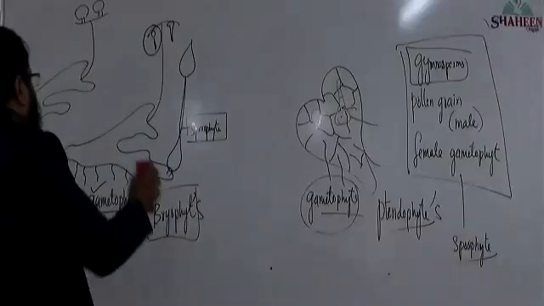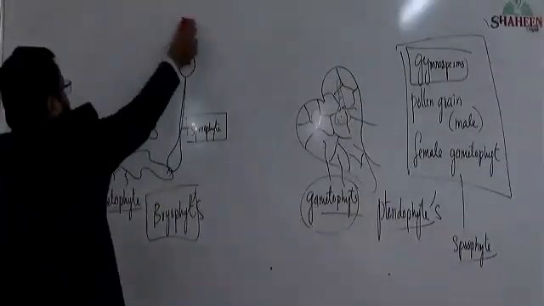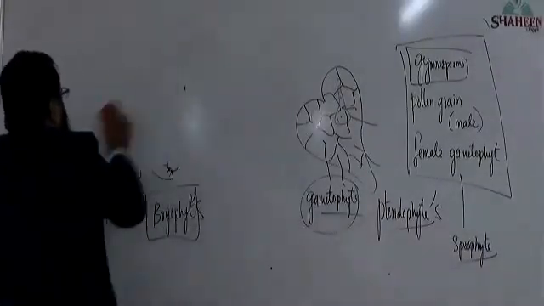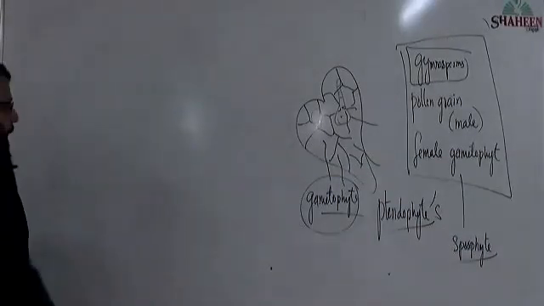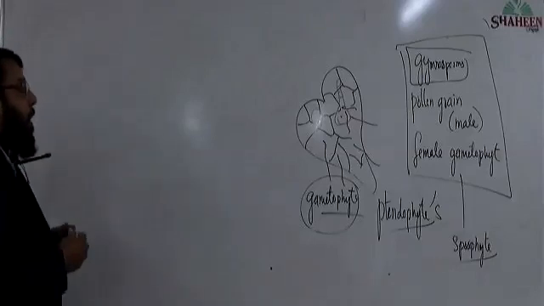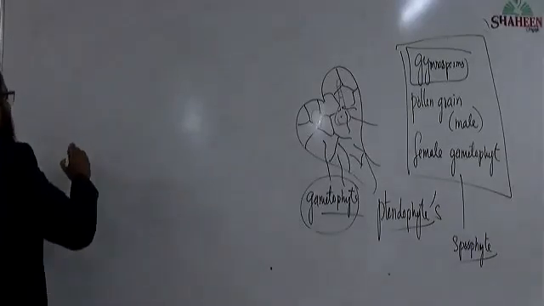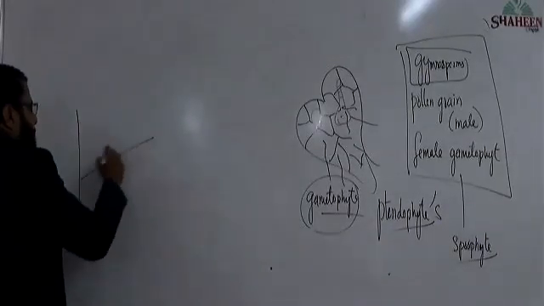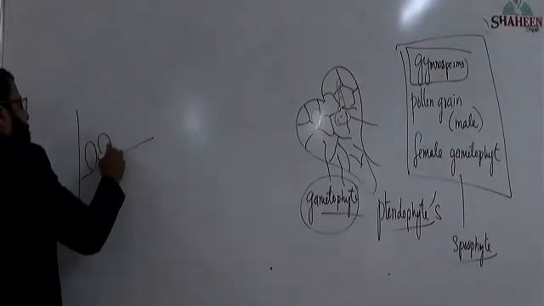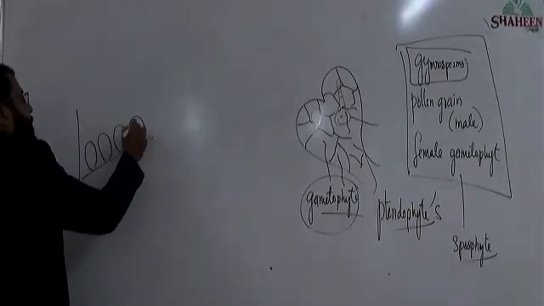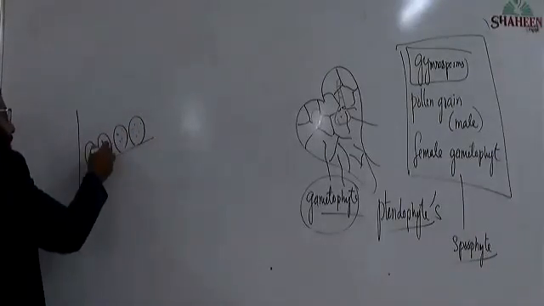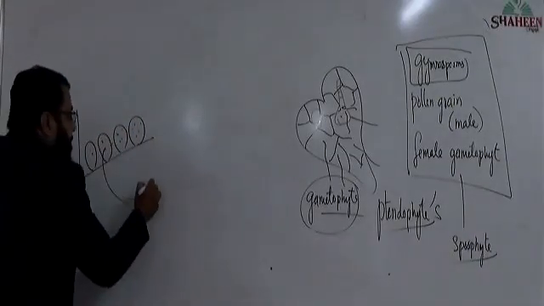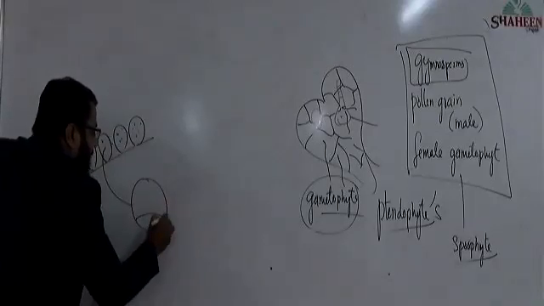How is it? Just observe here. In case of gymnosperm, the male gametophyte, that is nothing but pollen grain, is produced in the sporangium, and inside the sporangium itself, the male gametophyte completely develops.